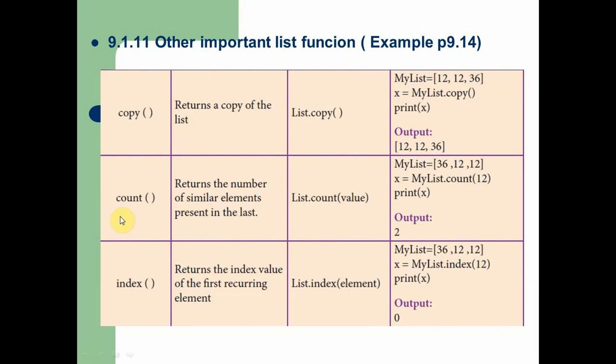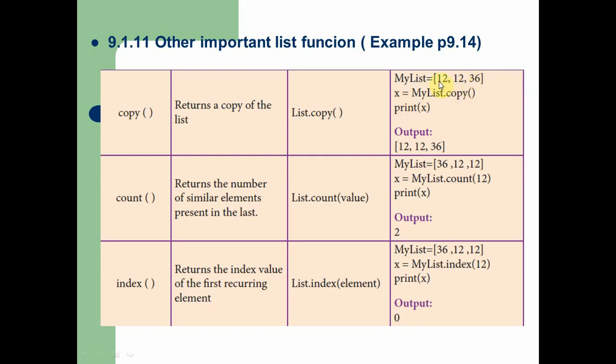Next one is the other important existing, it means built-in functions related to list. So here you can see copy, count, index. These are the three important built-in functions. The copy function is used to copy the list. It returns a copy of the list. It simply copies all the list elements into another variable. In the example you can see my_list is equal to 12, 12, 36. So x is equal to my_list.copy.